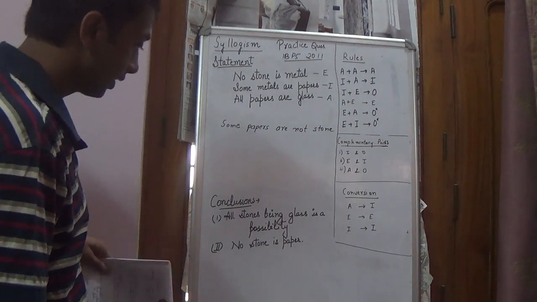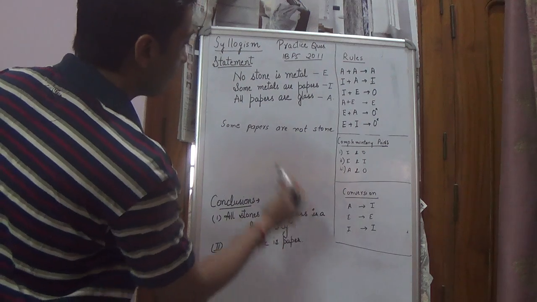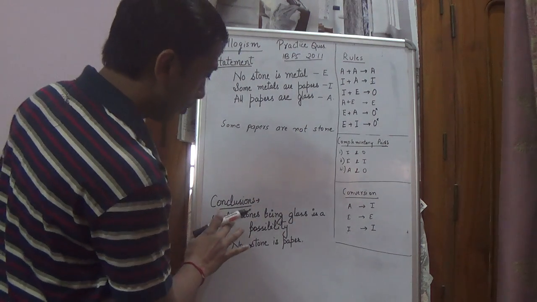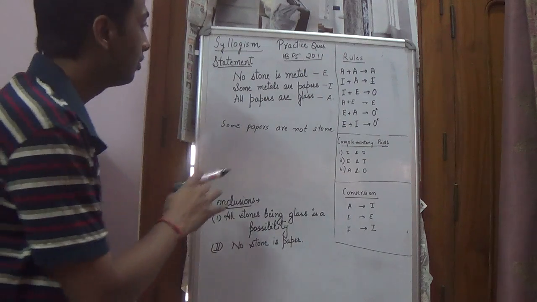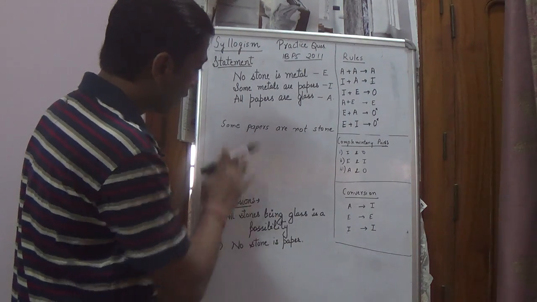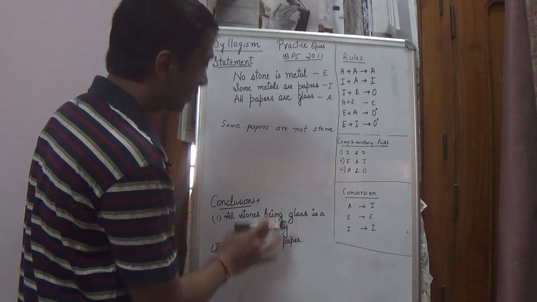So from this we can say no stone is paper and some papers are not stone. Now the first conclusion, all stones being glass is a possibility. We'll come back to the second conclusion later. First we'll check the first conclusion.